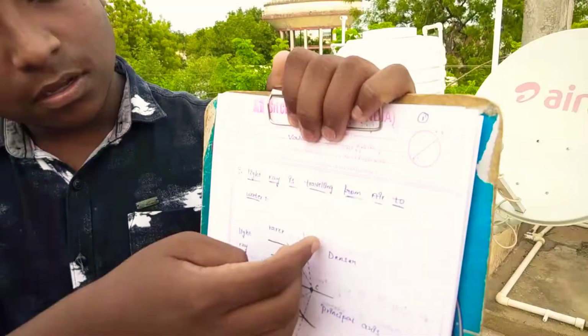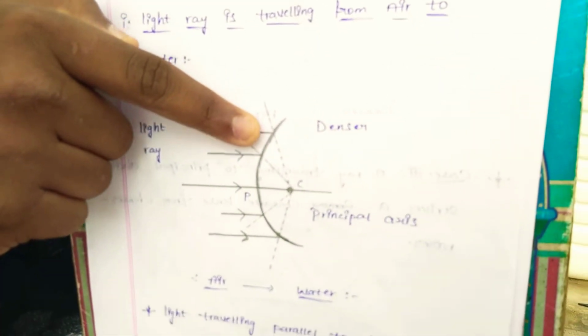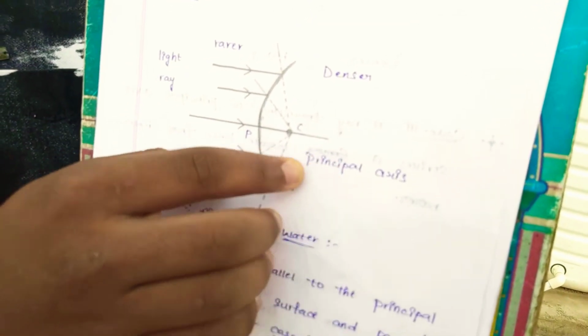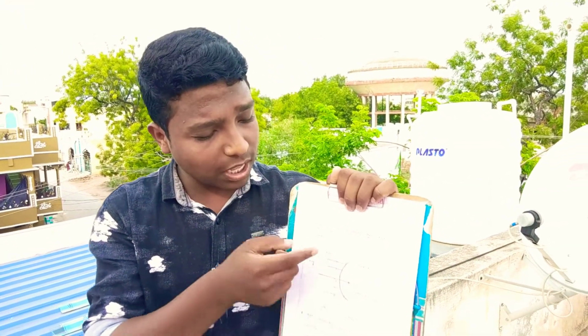This is the image. This is the denser medium, with curved surfaces. Here light is entering, and the normal is attached at the principal axis. The light ray is traveling from the rarer medium to the denser medium. So here we conclude that the light ray travels in different manners at a certain place. The speed of light is different depending on the surrounding medium. The speed of light in air is 3 into 10 power 8 meters per second, and in a glass slab it is 2 into 10 power 8 meters per second.